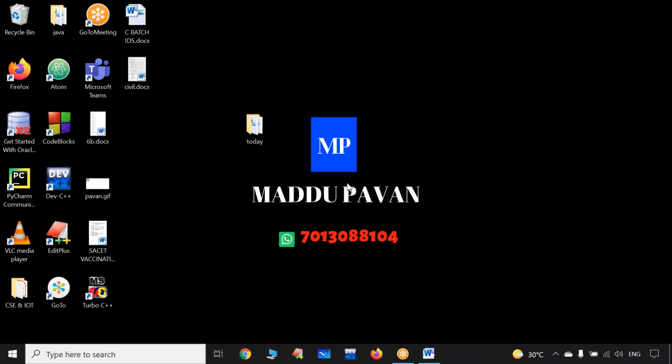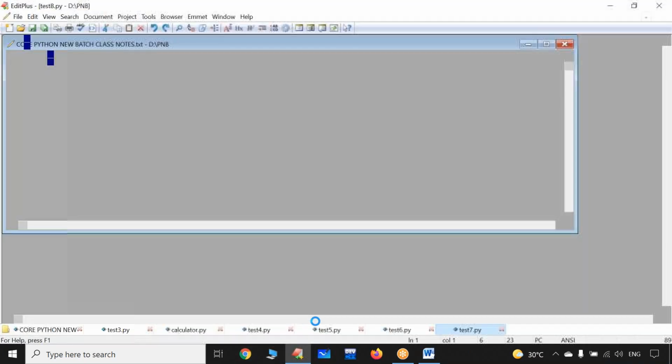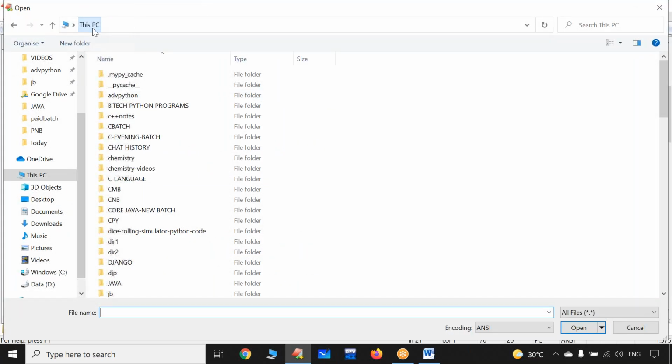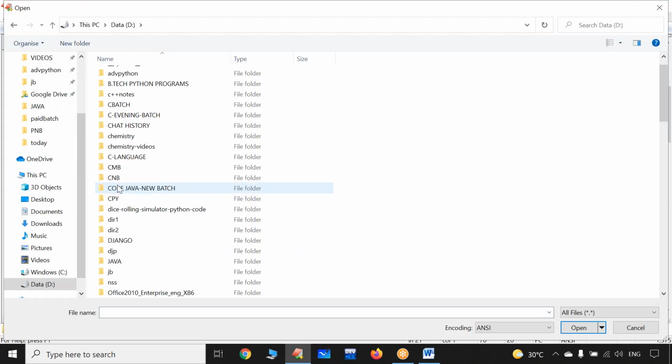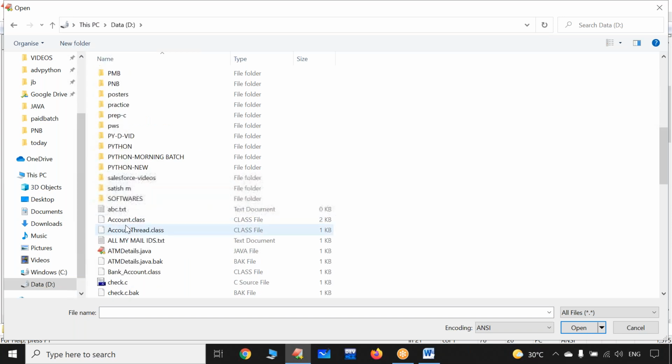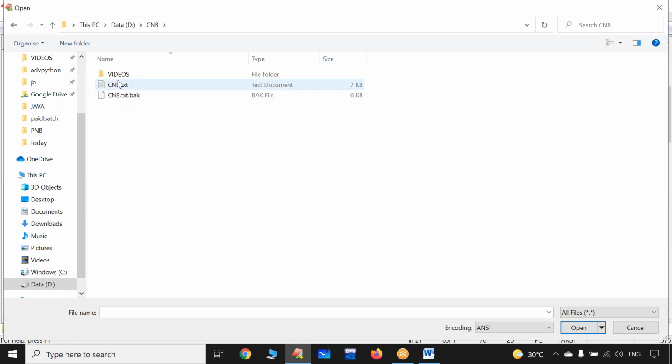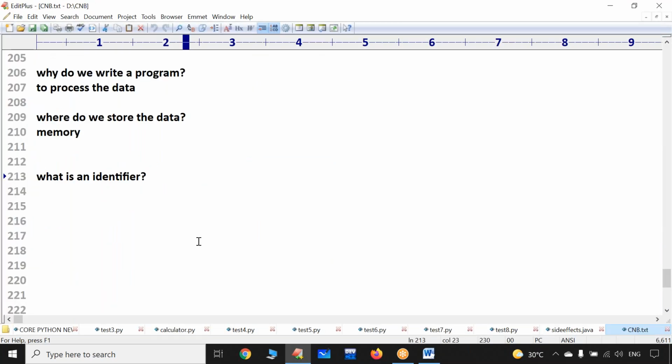Now, let us start today's session. For the last 3 to 4 sessions, we are discussing the very fundamentals. What is the history of C language? What is meant by programming language? What is low level?